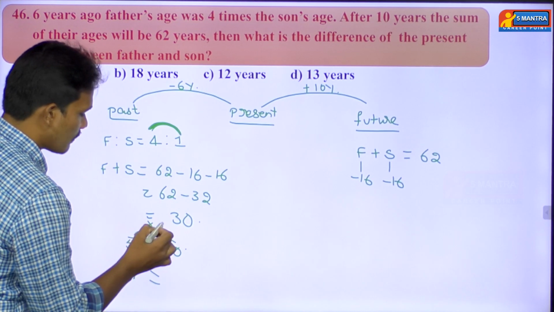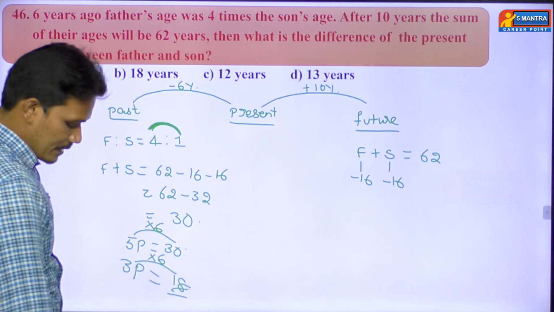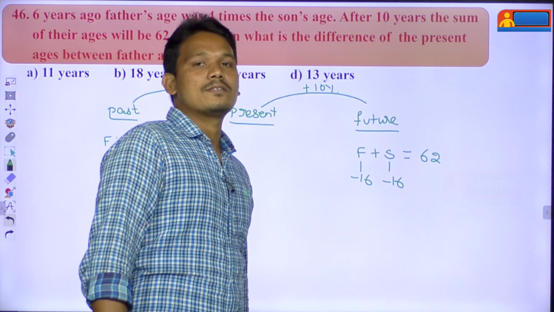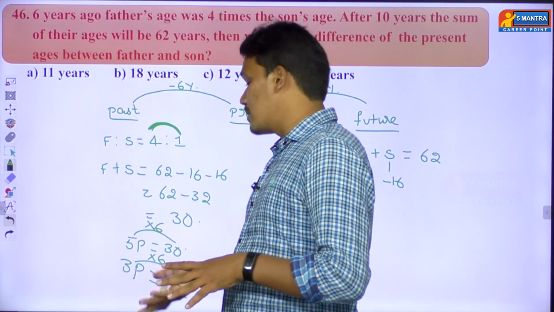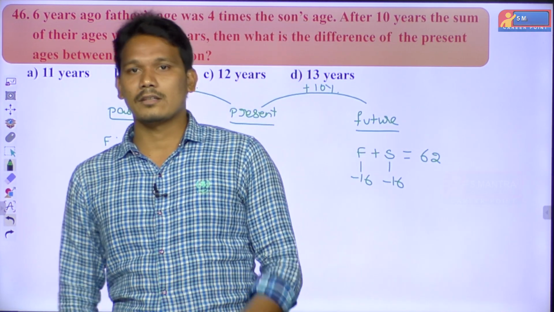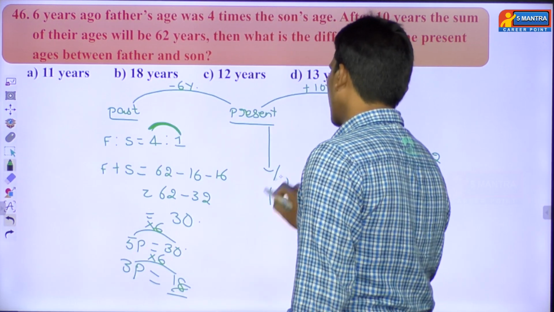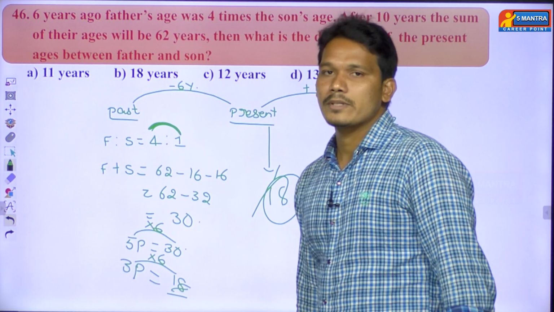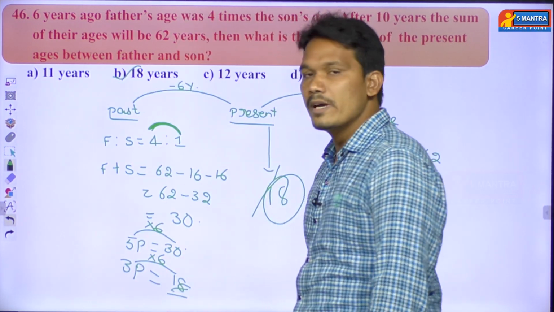So 5 how many times? 5 6s are 30. So 3 6s are how much? 18. You see here, the difference in the ages of father and son in past is 18 years. Then what about present? Present also the same difference will be there. Then automatically your option B is the right answer.